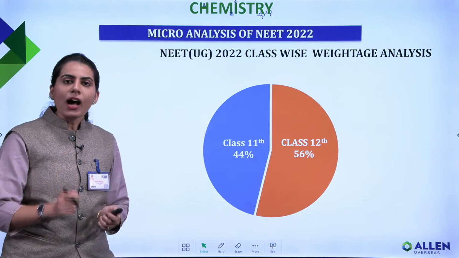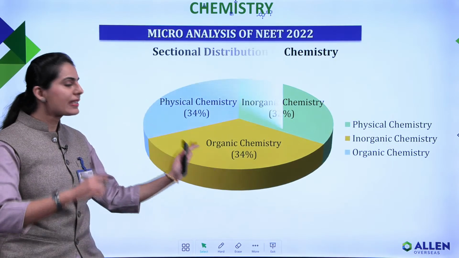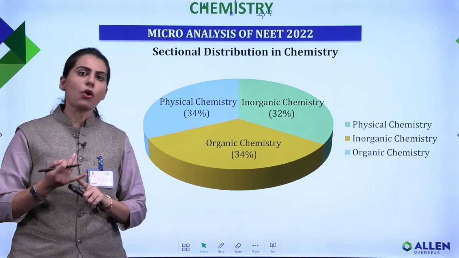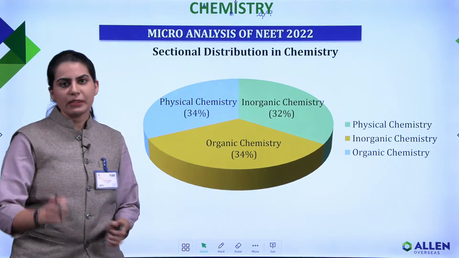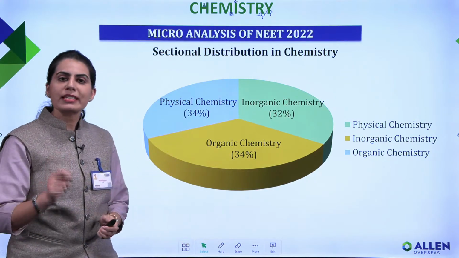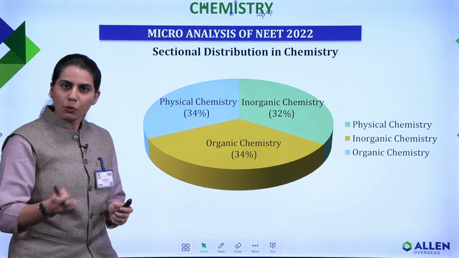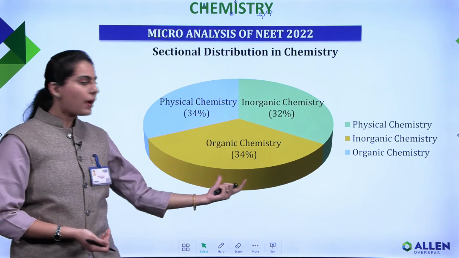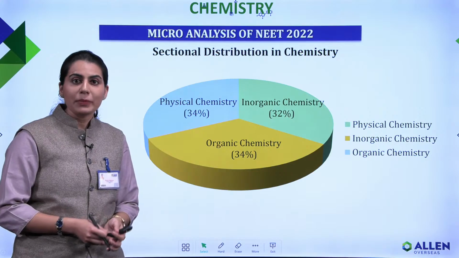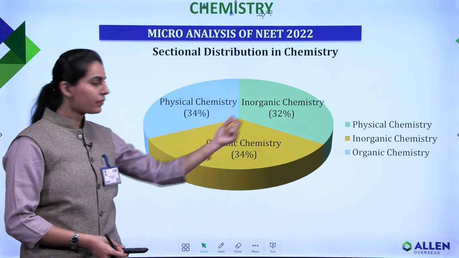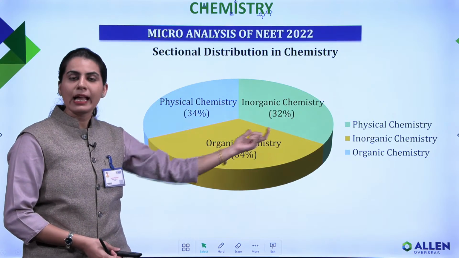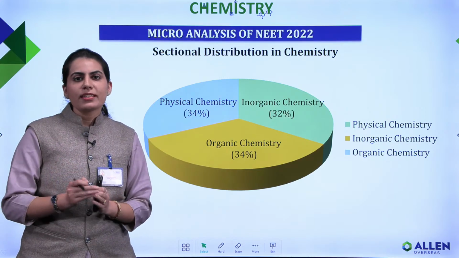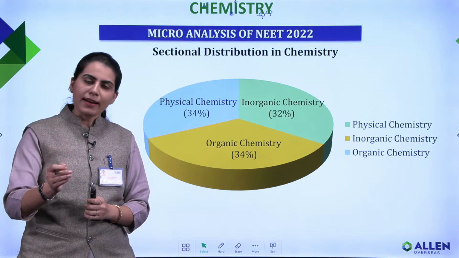Now moving ahead, what we'll be discussing next in chemistry is the section wise distribution, that amongst physical chemistry, inorganic chemistry and organic chemistry, how was the distribution in the paper. You can clearly see, students, that in physical chemistry the weightage was 34%, in inorganic chemistry it was 32%, and in organic chemistry it was 34%. That means 17 questions from physical chemistry, around 16 questions from inorganic, and again 17 questions from organic chemistry. So roughly the weightage is almost the same for all the three sections, which is around 33.33%.